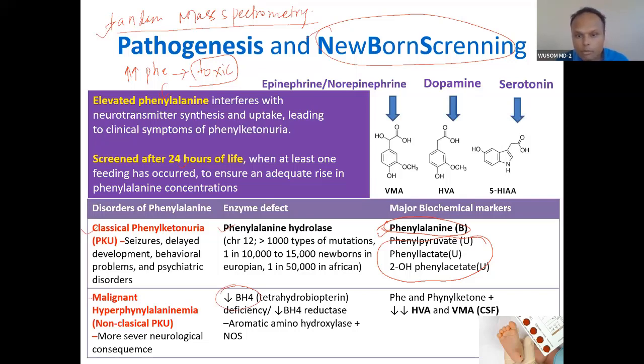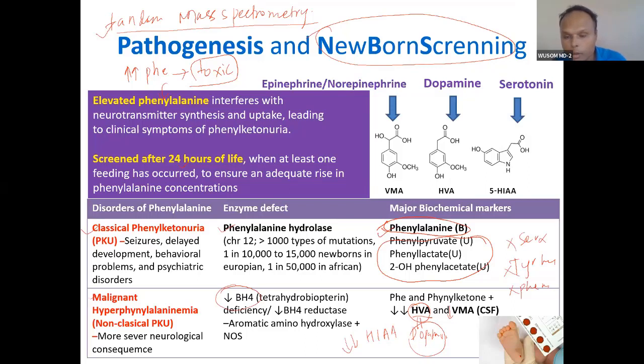In addition to this, there will be very low HVA, which means dopamine. HVA is the dopamine product, because synthesis of dopamine is affected. Tyrosine hydroxylase is not functional because of this deficiency. So VMA is also low. And I have not written 5-HIAA, which will also be low because serotonin is not synthesized.